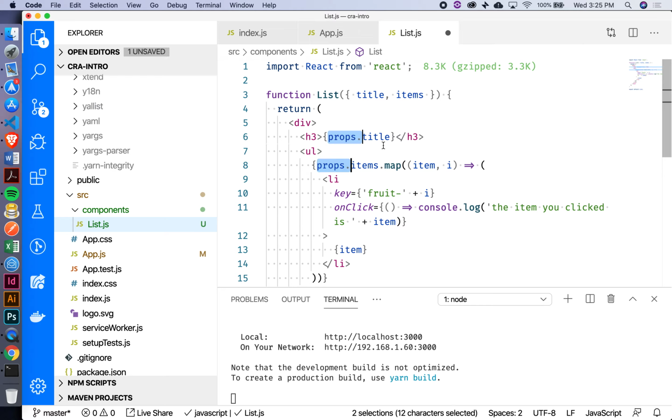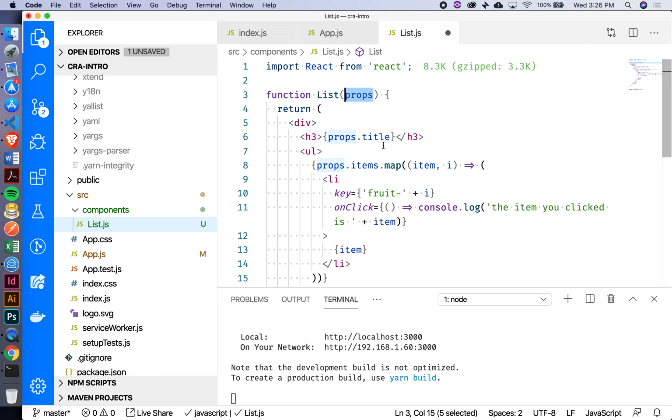Before, it just said props. We were taking in an argument and we called it props. Now every time we want to get some part of that, we have to say props dot, right? Props dot title, props dot items. It gets a little bit verbose. This way, if we destructure, we don't have to always say props dot.